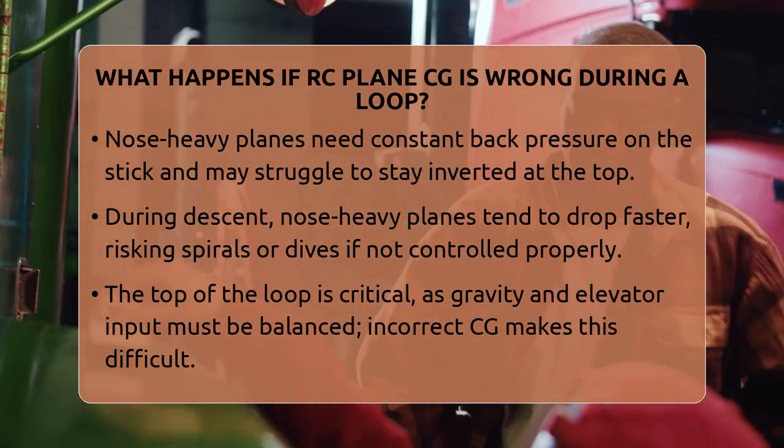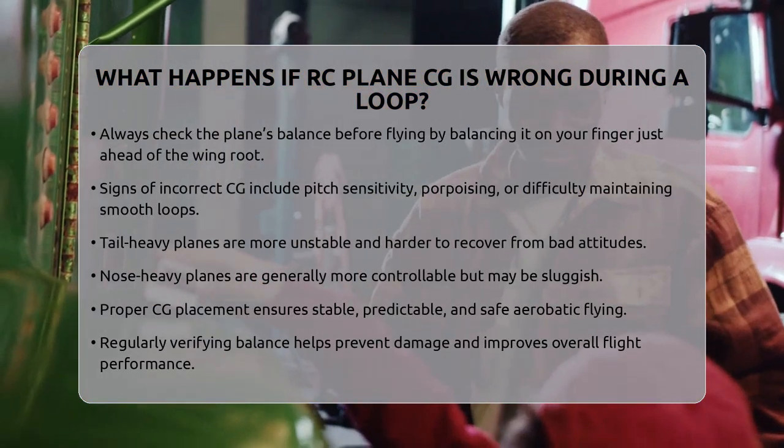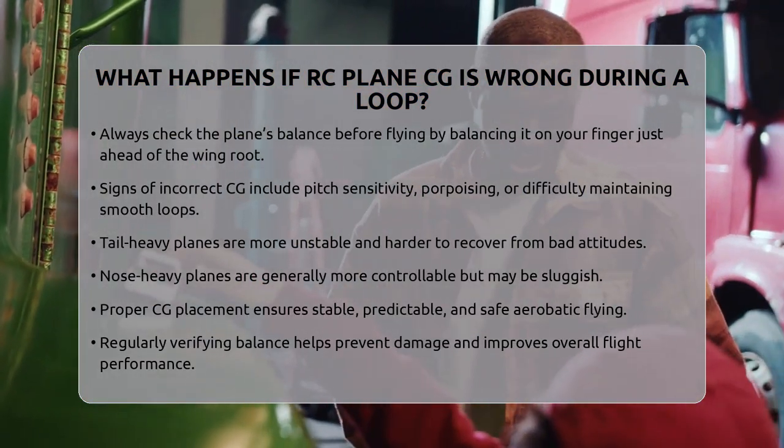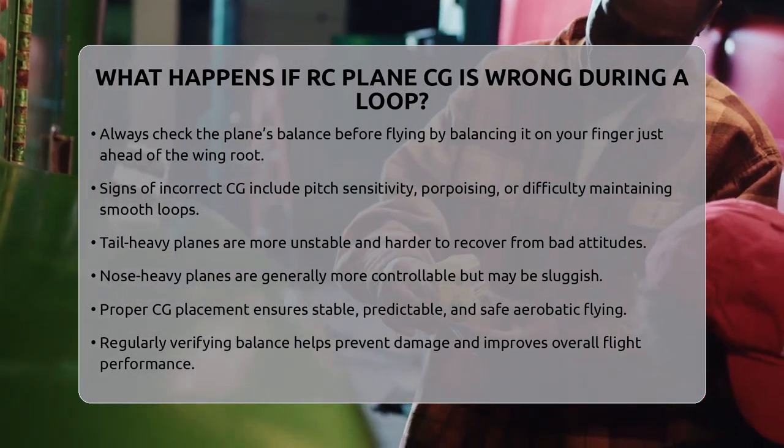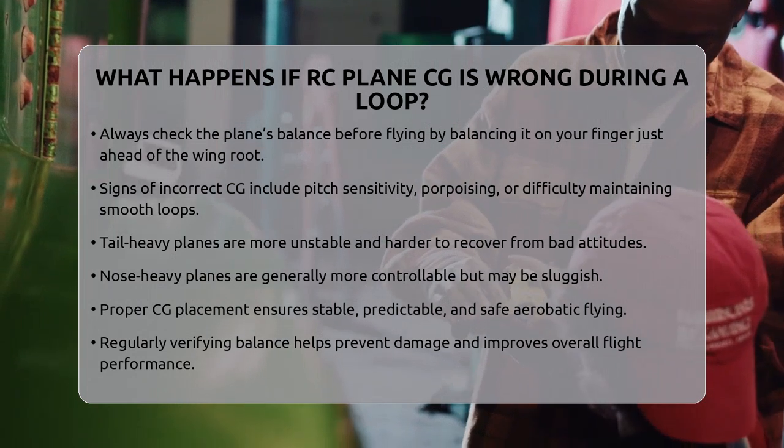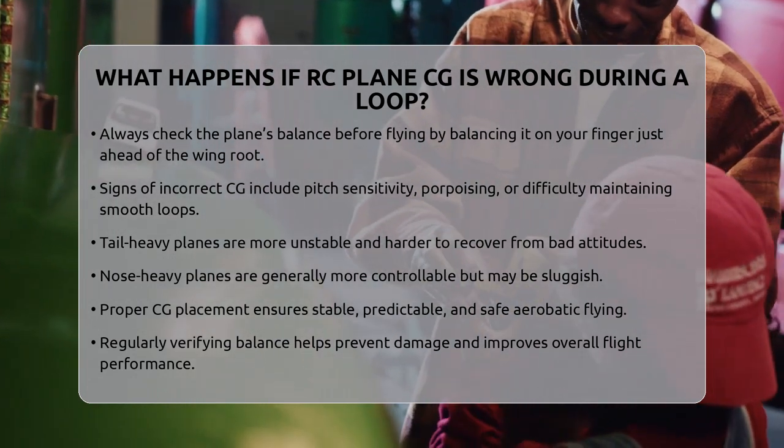To avoid these issues, always check your plane's balance before flying. The best way is to balance it on your finger just ahead of where the wings meet the fuselage. If your plane feels pitch-sensitive or porpoises during loops, it's a sign the CG might be off.